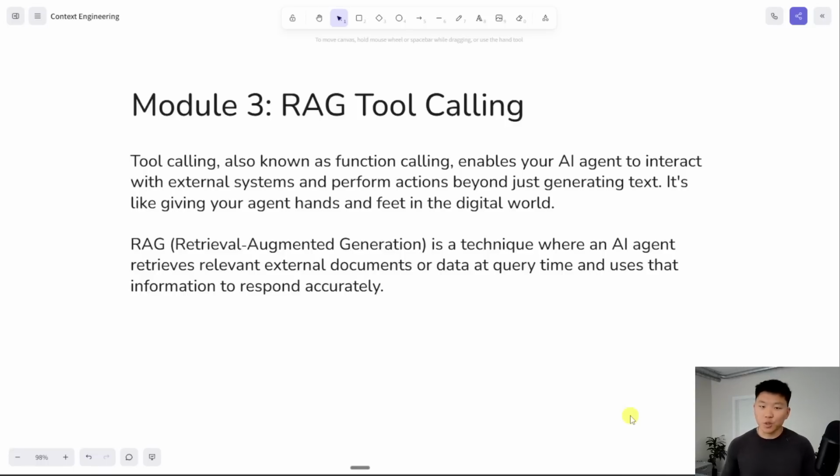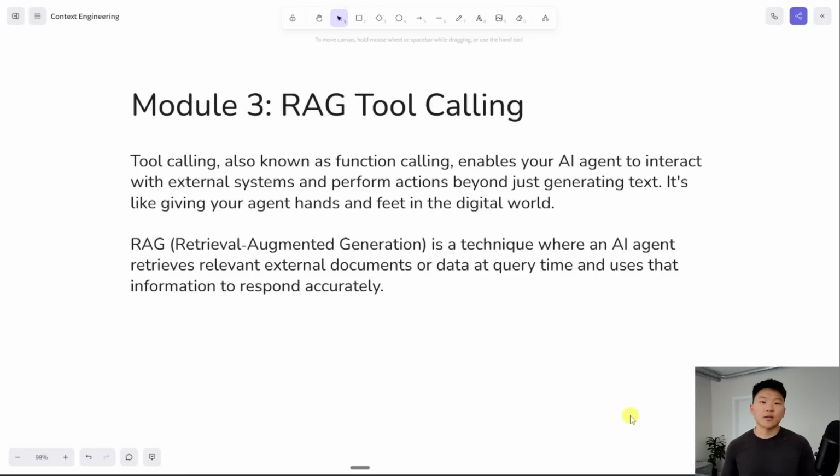And then RAG, Retrieval Augmented Generation, is a technique where AI agents retrieve relevant external documents or data at query time and use it to respond more accurately. So the most simple analogy I like to put it in terms of is, let's say I asked you, what's the capital of California? If you didn't know the capital, you would probably look it up, which would be your aspect of RAG, looking up information, retrieving information, so you can generate a more accurate answer.